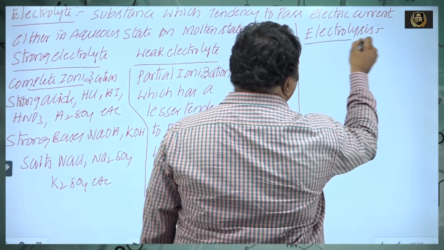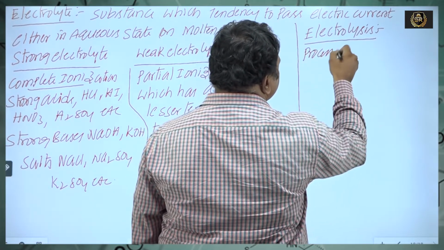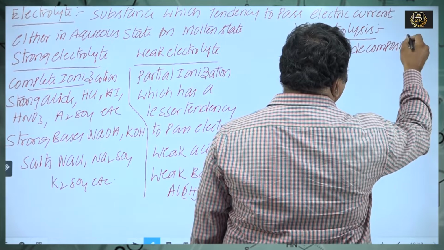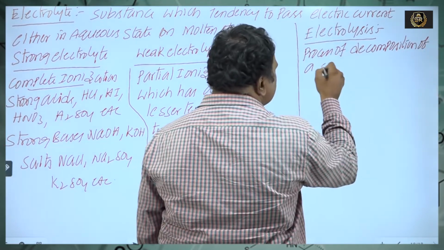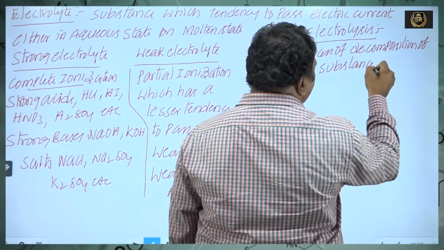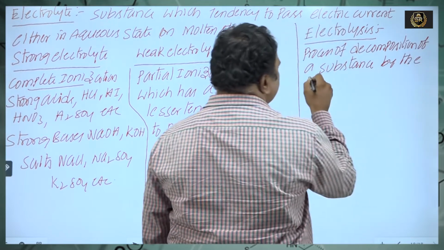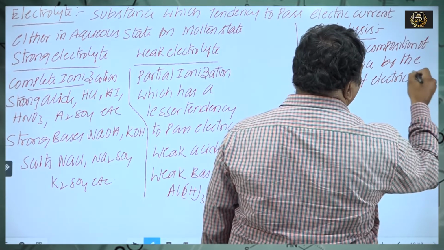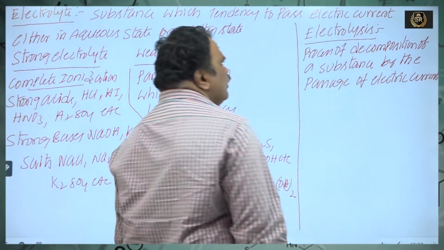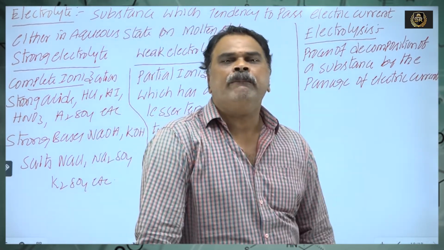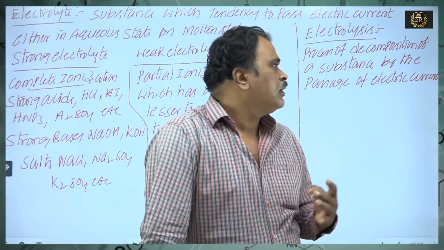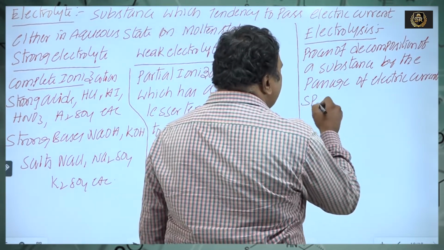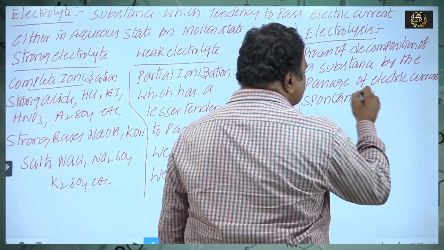Electrolysis. The process of chemical decomposition of a substance by the passage of electric current, and a spontaneous redox reaction takes place.